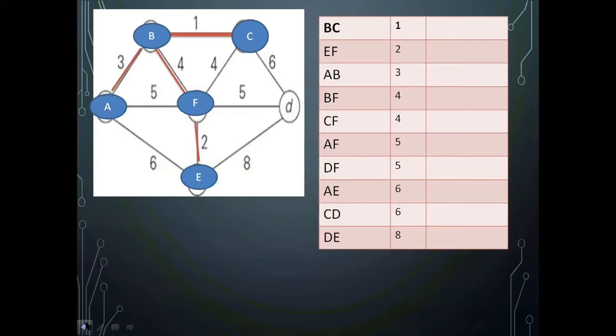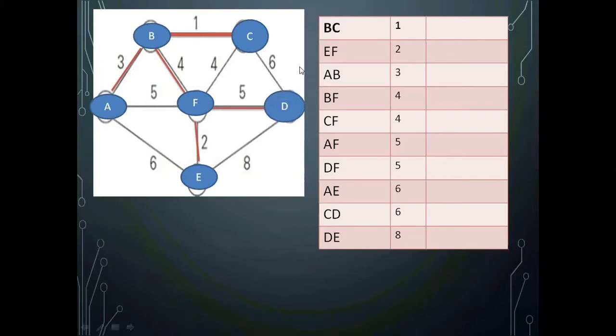After CF, I can just check for AF, whether I can add AF. AF also I can't add because it is again making a cycle, like BAFB. So this is also not possible. Next is DF. DF can I add? DF I can add because it is not making a cycle.